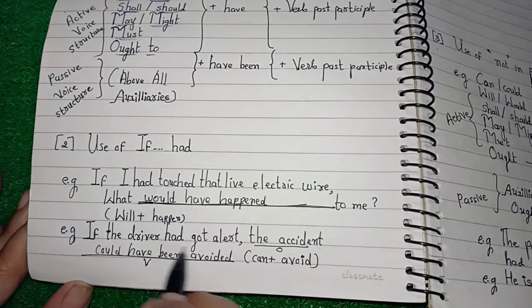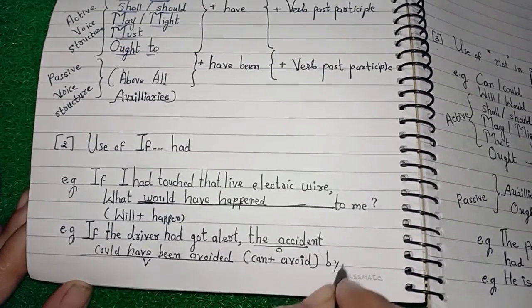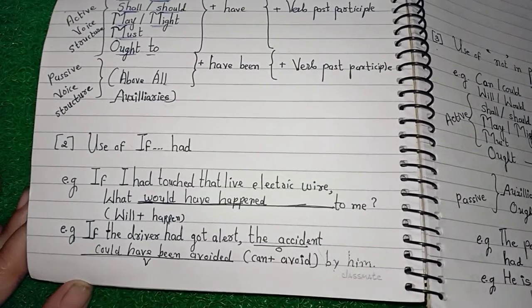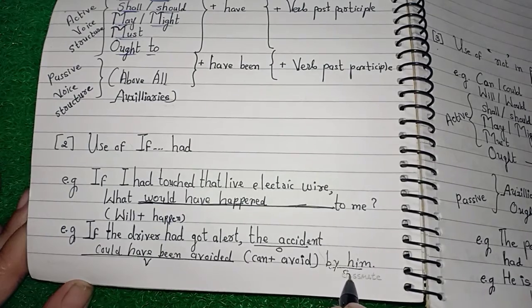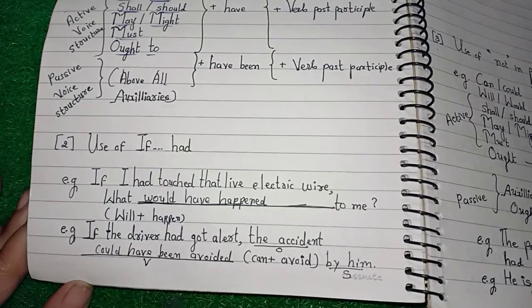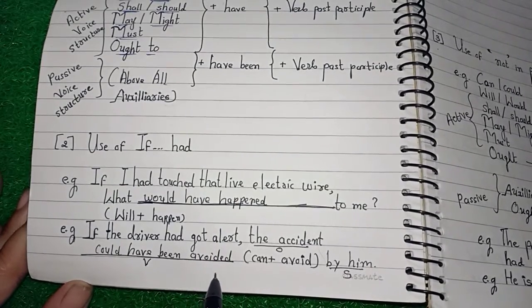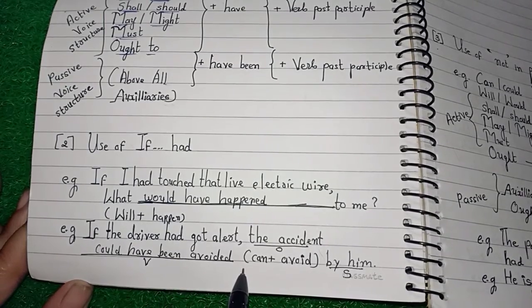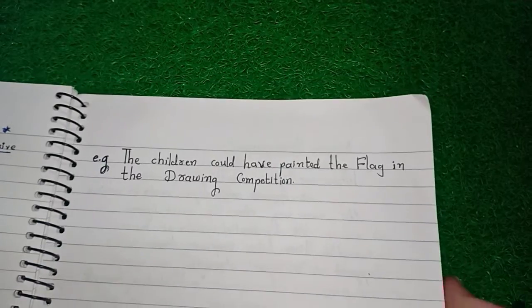For example, if the driver had got alert, the accident could have been avoided by him. So this is the object, this is the verb, and once again your subject has come. So in active and passive, you just have to see where the object or the subject comes, because our active and passive voice is dependent on the verb.